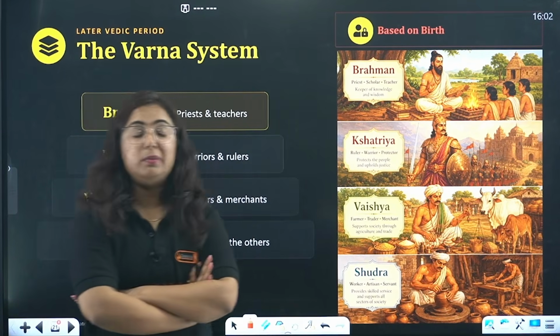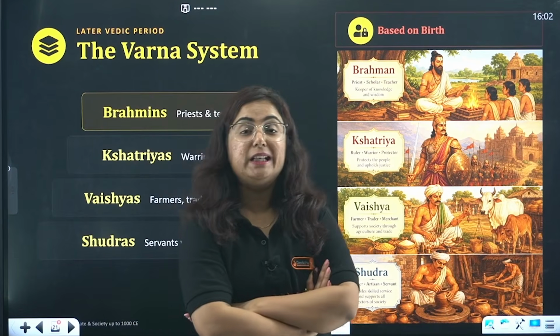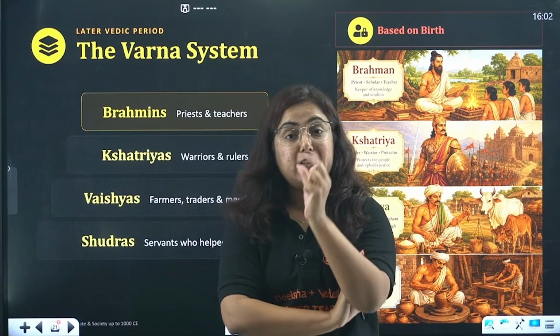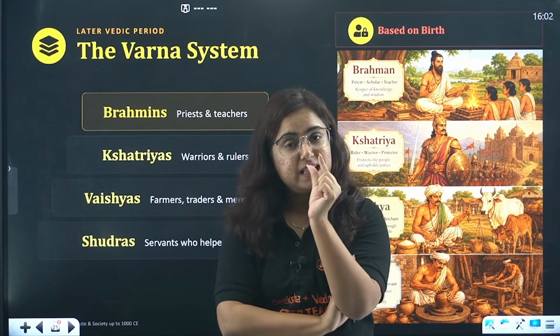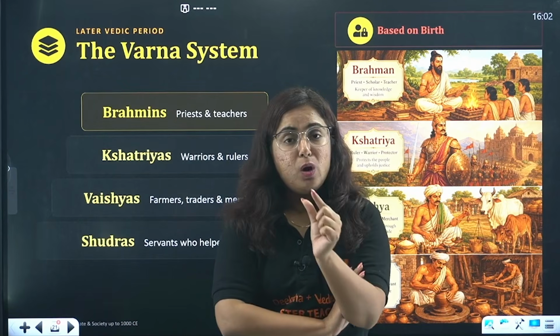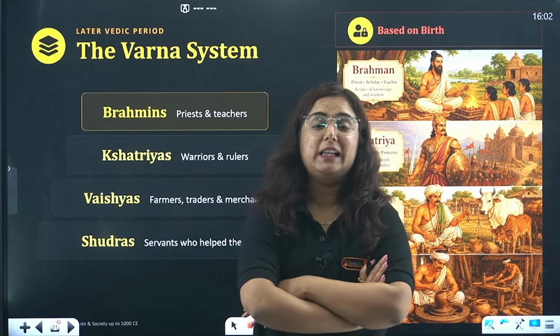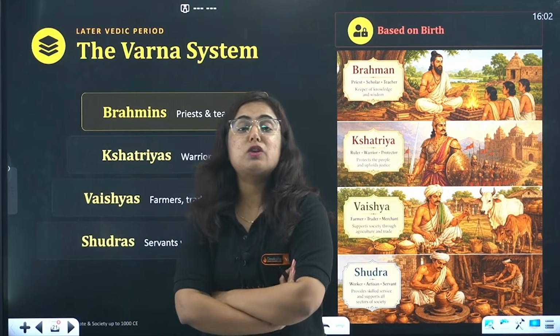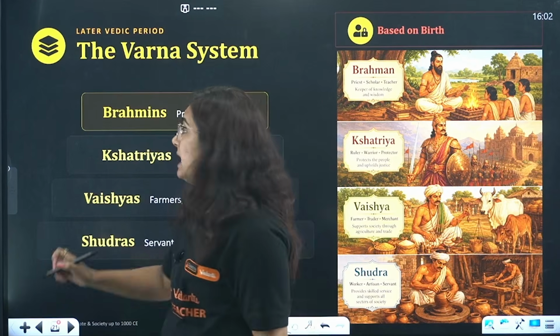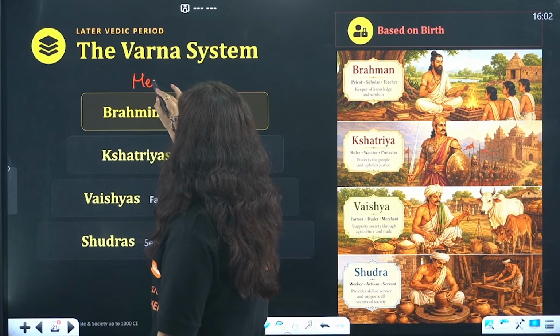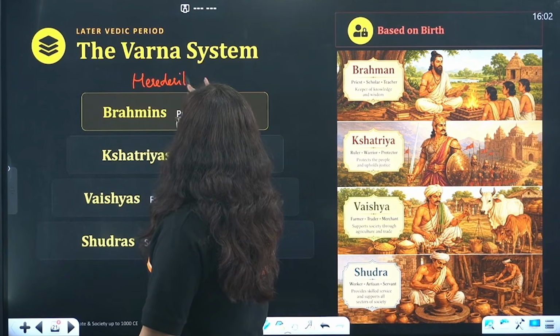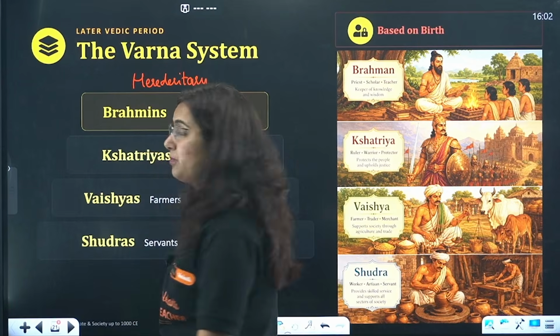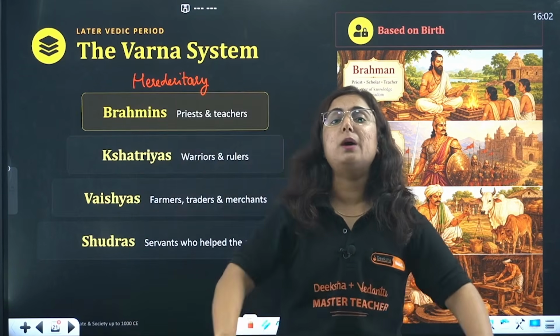In those settlements, a lot of people are doing different occupations, and now these occupations become the identity. During the later Vedic age, these occupations became hereditary, right? By hereditary, I mean that a person who is a priest, his son will also be a priest.